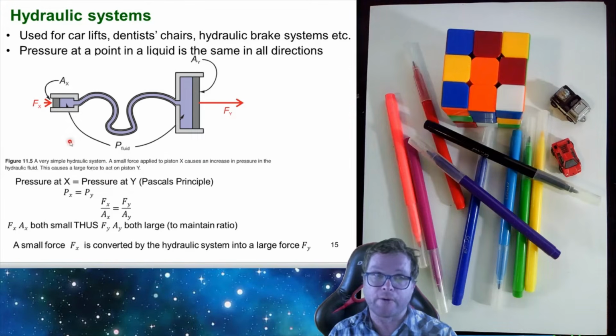So remember again, what we have is the pressure being the same at each of the points in the fluid because of Pascal's principle. So that means that Fa over Aa, the small force over the small area, equals the large force over the large area, to maintain that ratio.